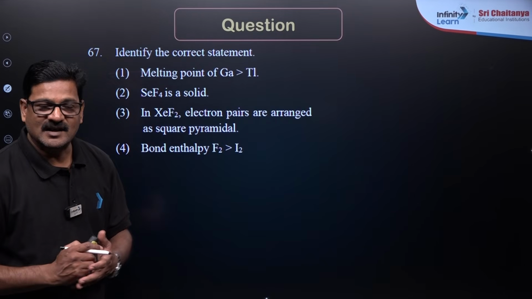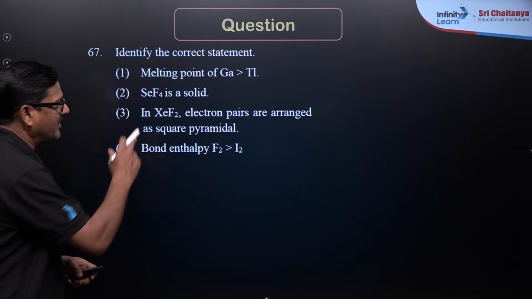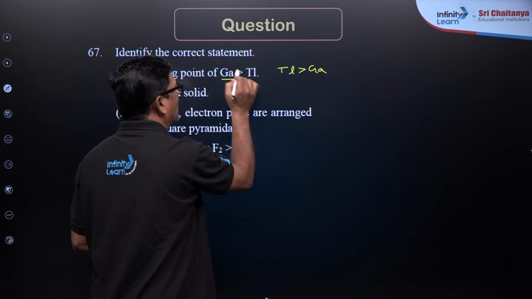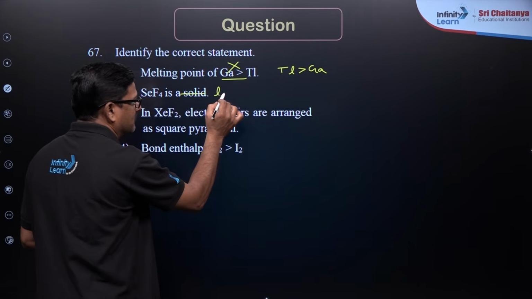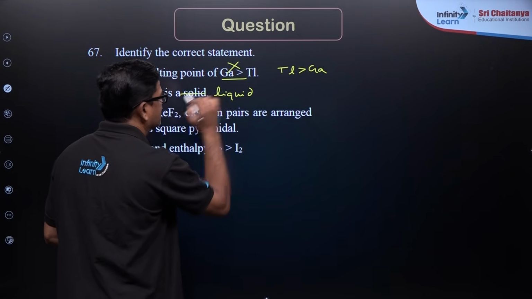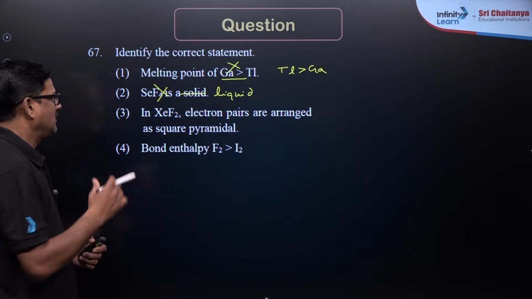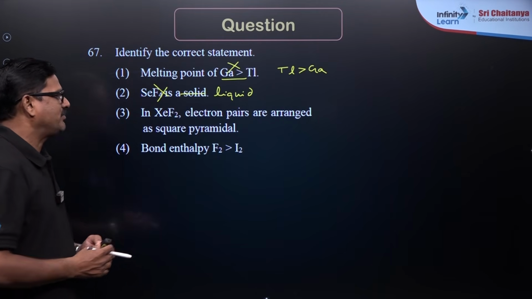Students, here is another P block element question. Identify the correct statement. The melting point of thallium is greater than gallium, but it is given wrong. SeF4 is a liquid, but it is given as a solid, so it is a wrong statement. In XeF4, electron pairs are arranged in square pyramidal.